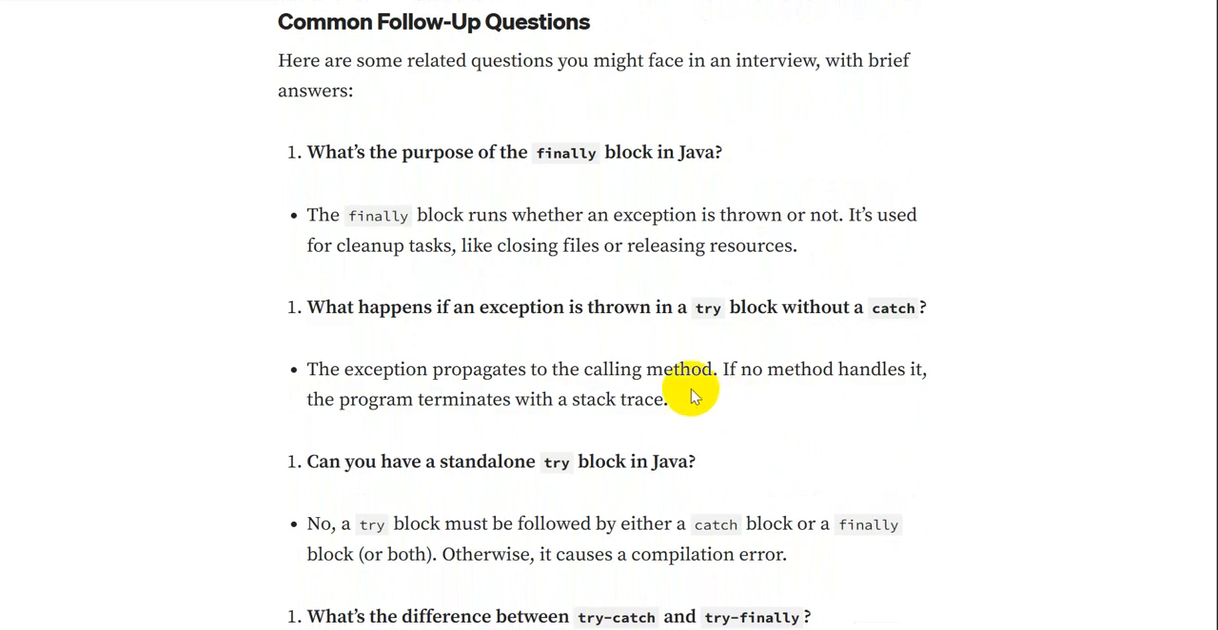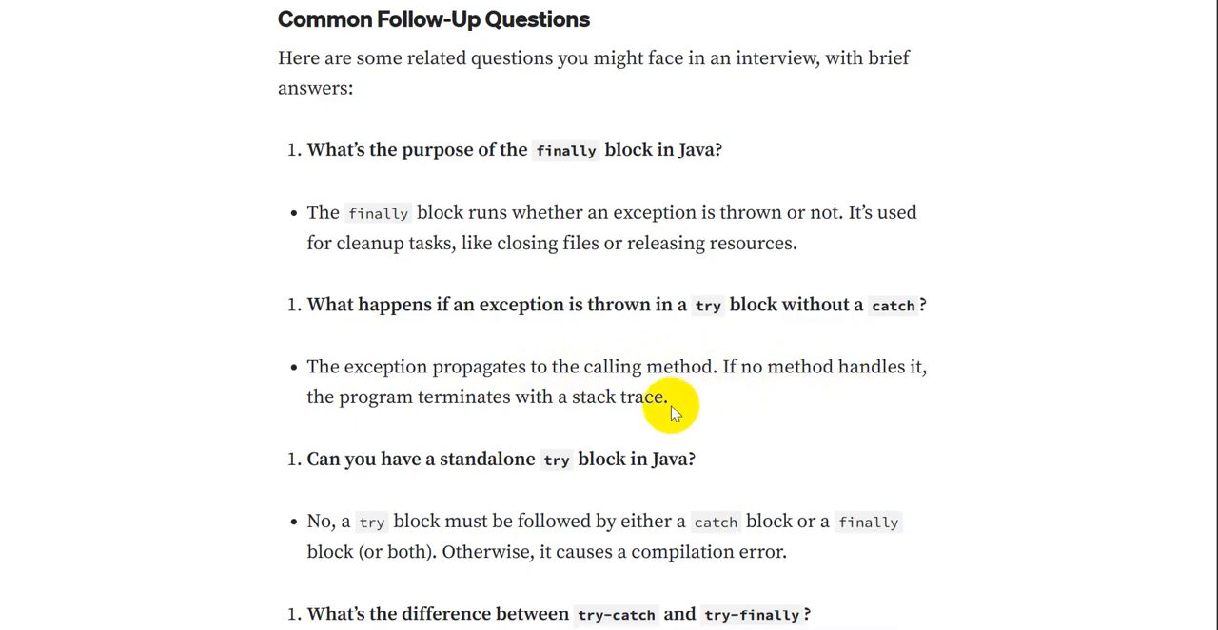There can be another question. What happens if an exception is thrown in a try block without a catch? That's the example we saw. So the exception propagates to the calling method. If no method handles it, the program terminates with the stack trace.